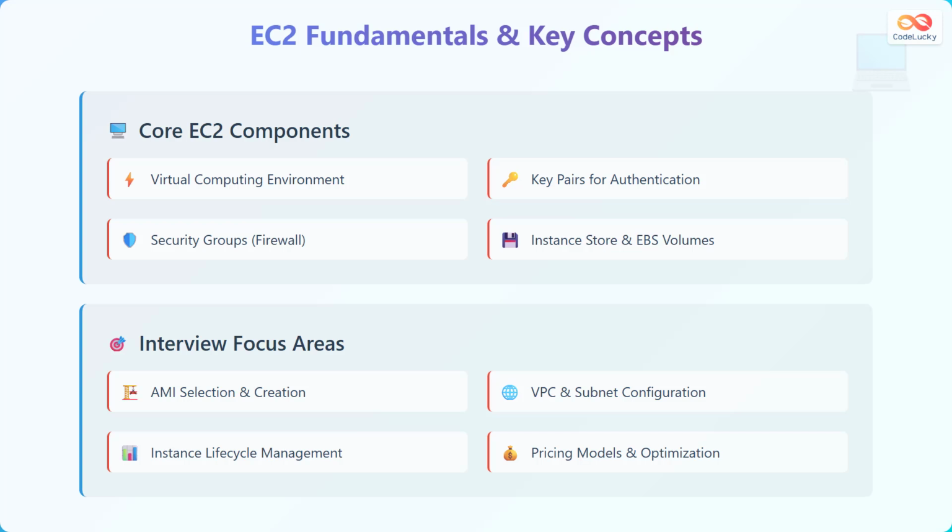Elastic Compute Cloud, commonly known as EC2, is Amazon's virtual computing service that provides resizable compute capacity in the cloud. At its core, EC2 offers virtual computing environments called instances. Key components include AMI, or Amazon Machine Images, which serve as templates for your instances, key pairs for secure authentication using public and private keys, security groups that act as virtual firewalls controlling inbound and outbound traffic, and storage options including Instance Store for temporary storage and Elastic Block Store, or EBS, for persistent storage.